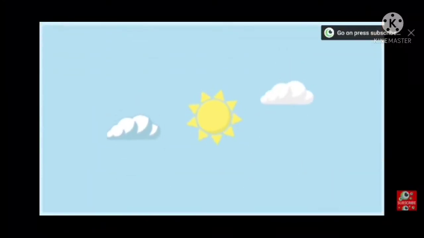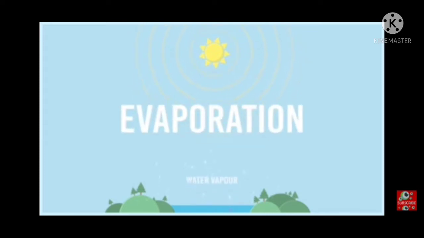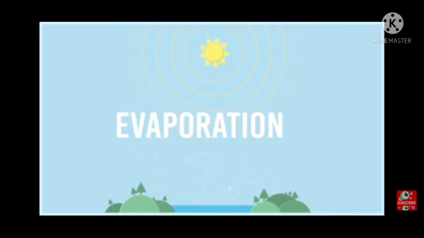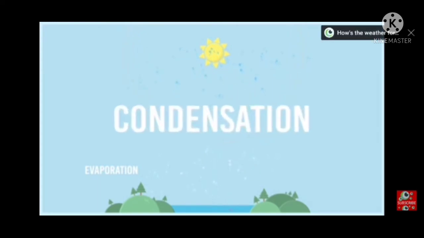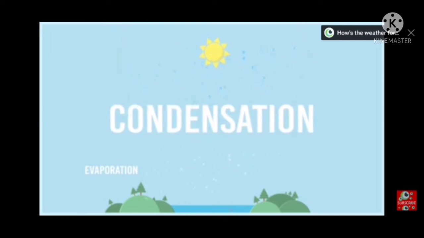When the sun heats water from oceans, rivers, lakes, etc., it evaporates into water vapor. This process is called evaporation. Because of the light weight of water vapor, it rises up away from the surface. The farther away from the surface, the cooler is the temperature. So, water vapor turns back into tiny particles of liquid water. This process is called condensation, which is the opposite process of evaporation.